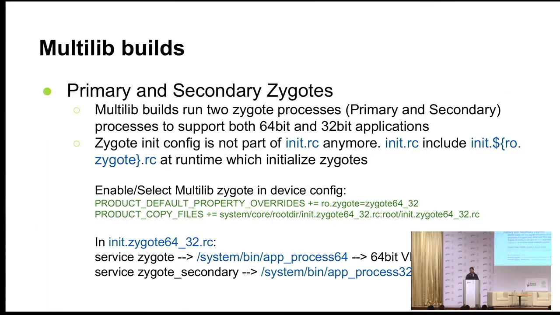Zygote, as I said, is your 64-bit primary, and Zygote secondary is 32-bit secondary. I'm talking about 64-bit primary and 32-bit secondary builds here. From now onwards, if I'm talking about multi-libs, it's going to be 64-32: 64-bit primary and 32-bit secondary.